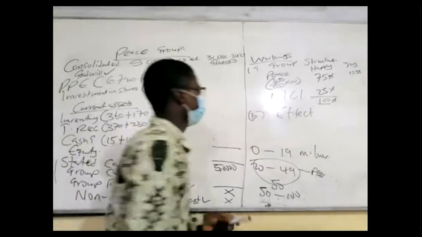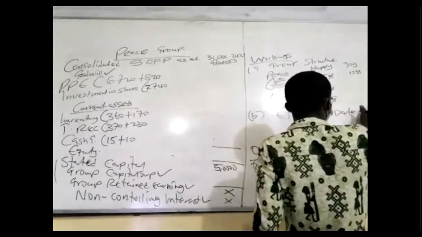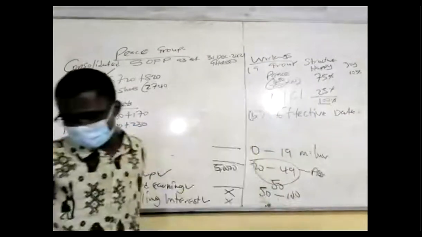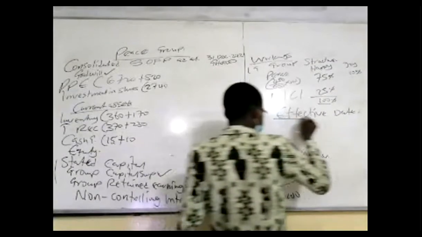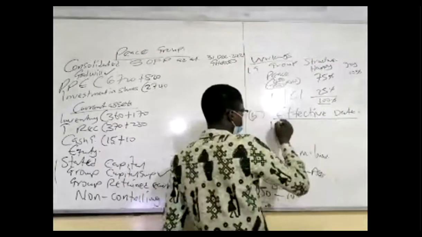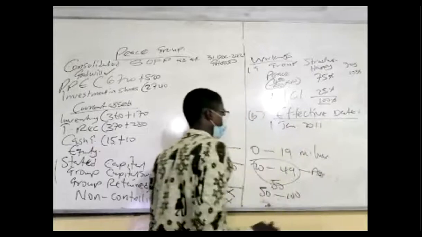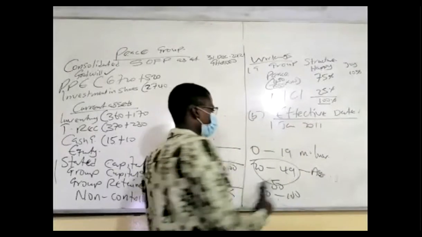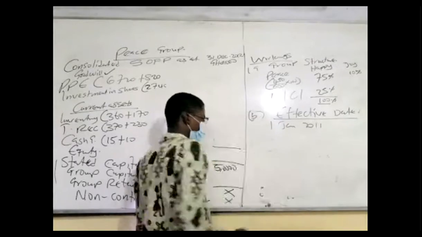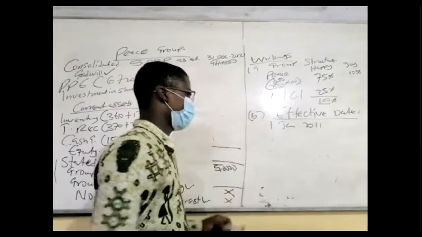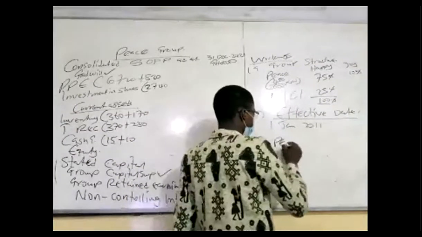Okay, so let's take note of that. Now let's continue with the effective date of acquisition or control. Effective date of acquisition or effective date of control. What's the acquisition date? First of January 2011. That is all. The next one is the period of consolidation. How long is the period of consolidation? Like, what is the consolidation period?